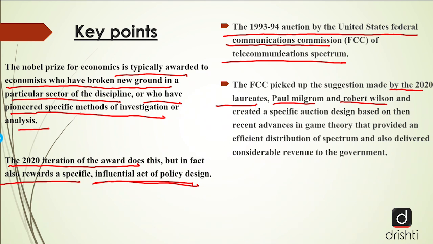And also, this particular suggestion was so beneficial that it actually helped in efficient distribution of the spectrum and also delivered a considerable amount of revenue to the government. Now, what exactly is the suggestion that was given by Paul Milgrom and Robert Wilson? What exactly the auction theory is, we will study now.